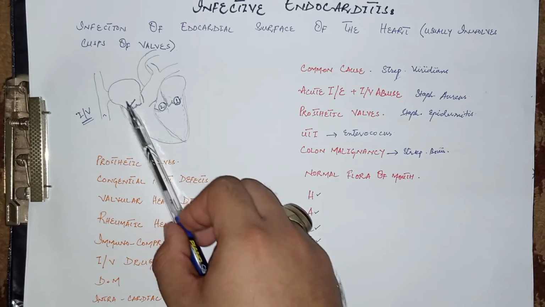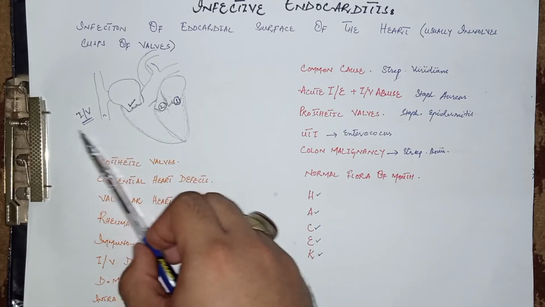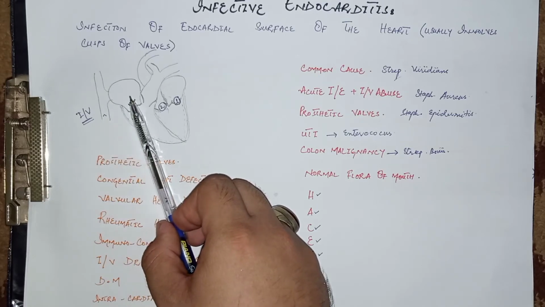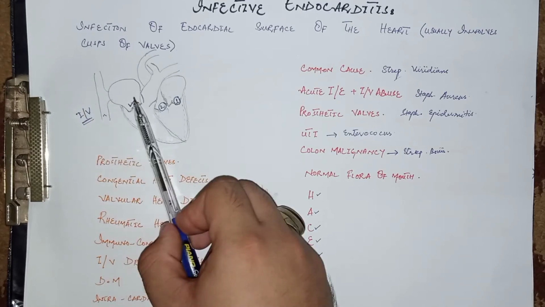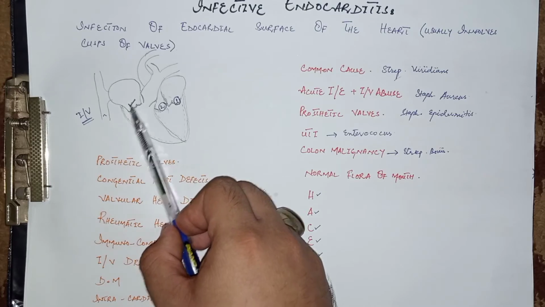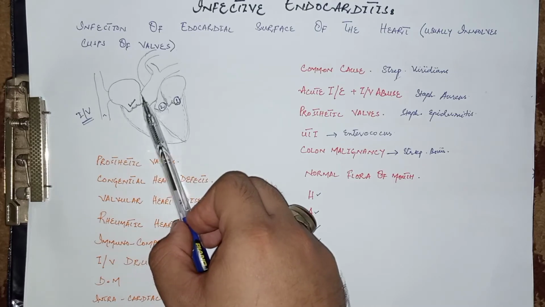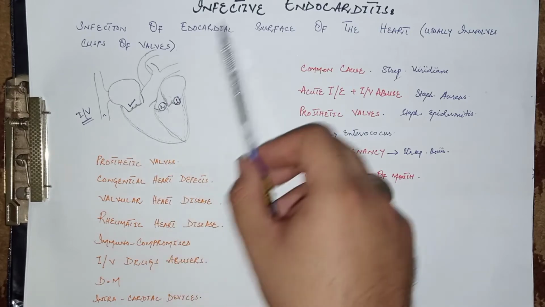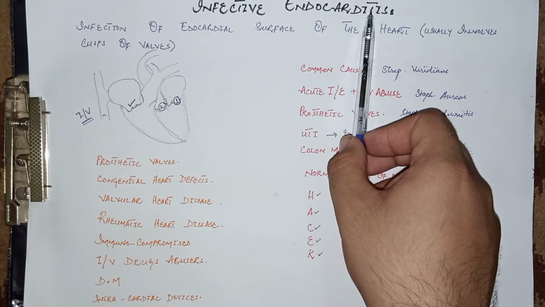Usually the right side is not involved, but in the IV drug abusers, because of the direct venous return into the right atrium, the most commonly involved valve is tricuspid valve on the right side of the heart. Now come to its predisposing factors or the risk factors for developing the infective endocarditis.